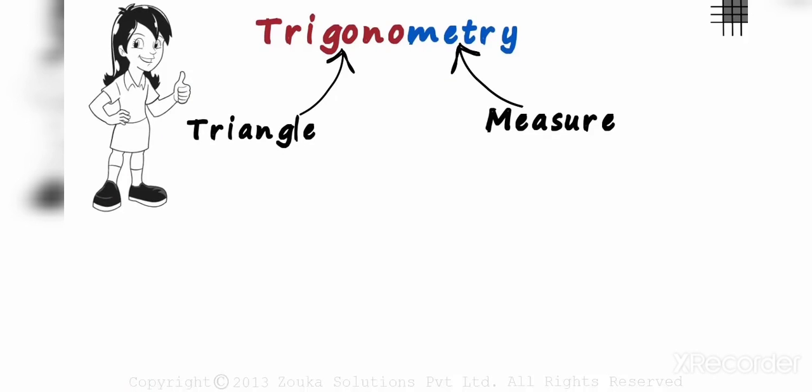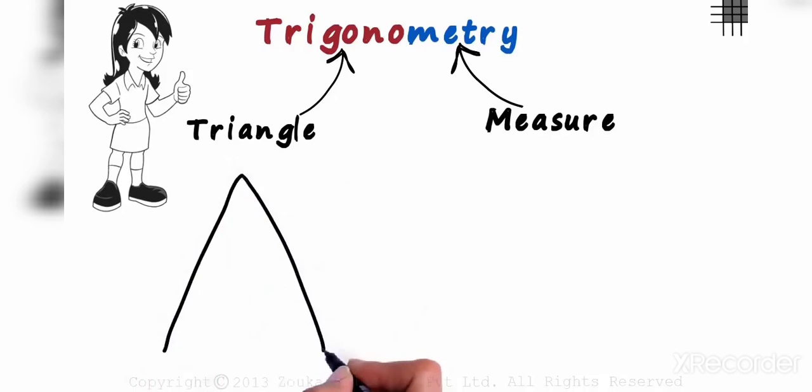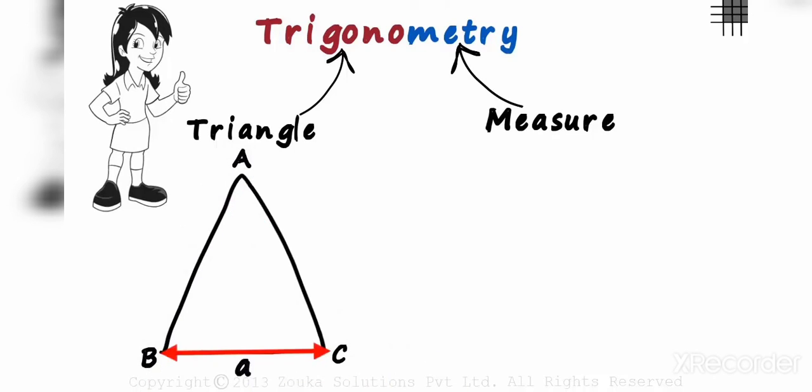That's all. Let's consider a triangle ABC. Let A be the length of the side opposite angle A, and similarly, let B and C be the lengths of the sides opposite angles B and C respectively. What all can we measure in this triangle?